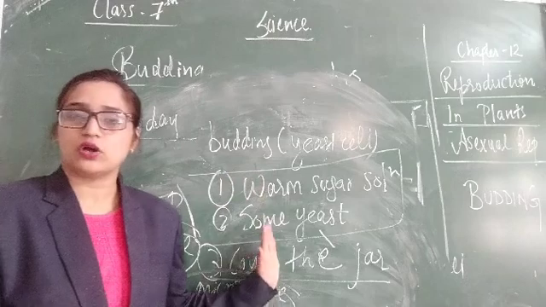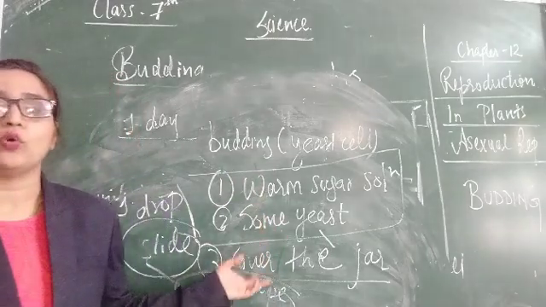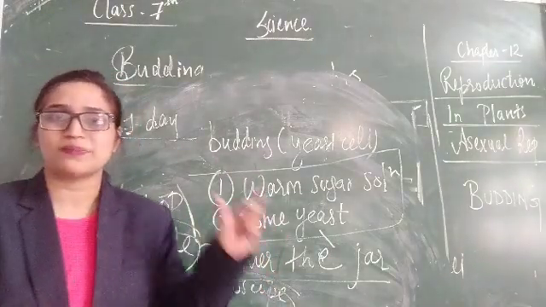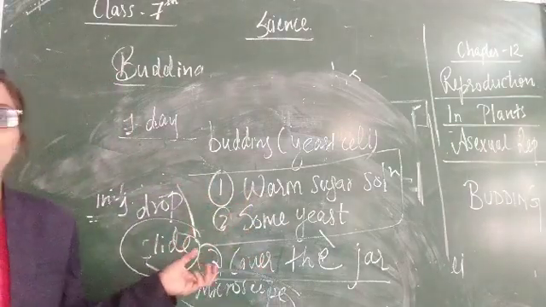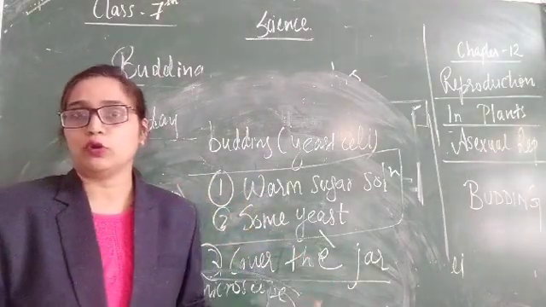So this activity is also simple. We can carry it out at home, and if you have a small microscope, we can also carry it out in the school laboratory.